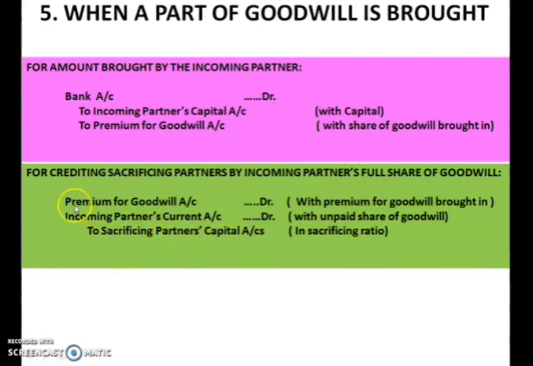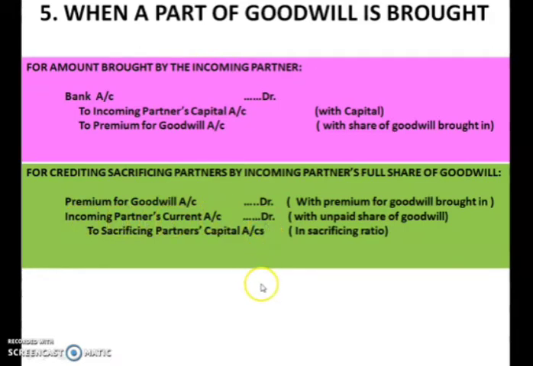So far we were passing the second entry with premium for goodwill account debited to sacrificing partner's capital account. The only difference is here the partner is unable to bring the full amount of goodwill. So whatever he brought in the form of cash, for that premium for goodwill is debited, and for the amount which he was unable to bring in cash, his current account has been debited.